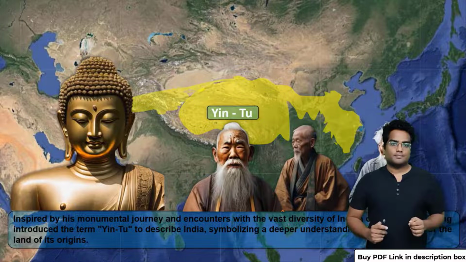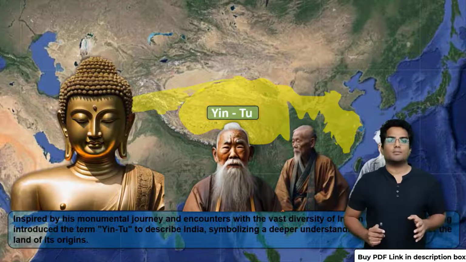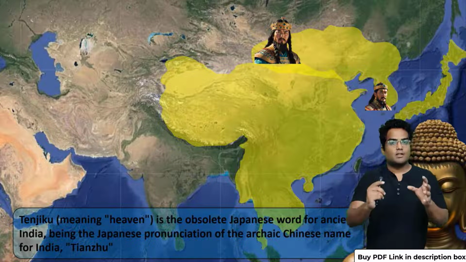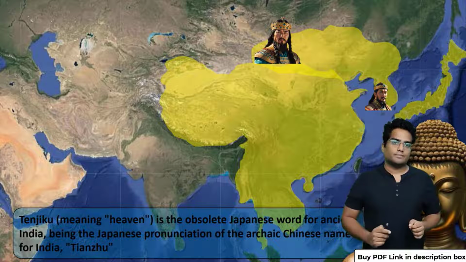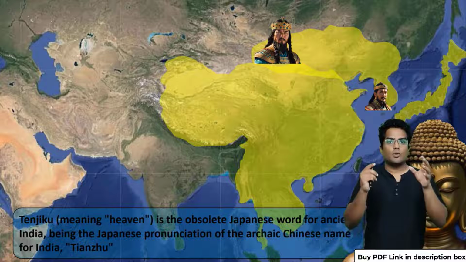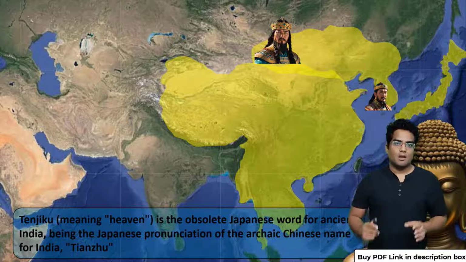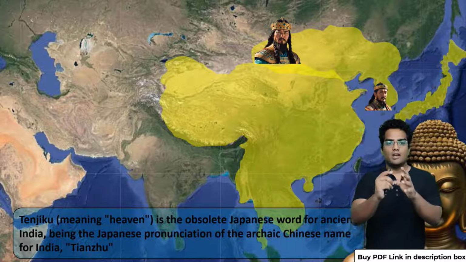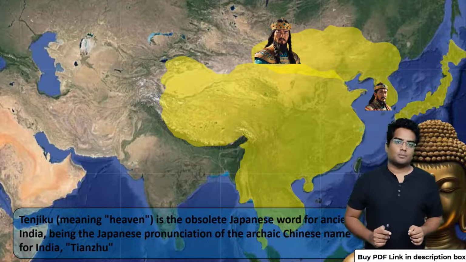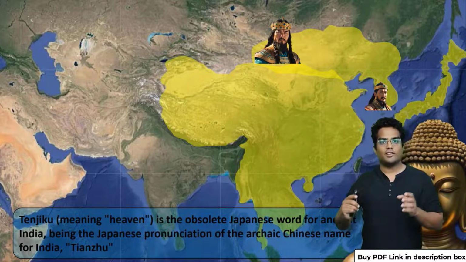So what's next? This Buddhism actually spread even to parts of Japan. Now since it went as far as Japan, the Japanese also had a name for India. It was Tenjuku. It meant heaven. Japanese referred to India as heaven. All because of Buddhism. Buddhism actually became a predominant religion around this area, China, parts of Mongolia, and Japan. So these countries practically owe their culture to India.